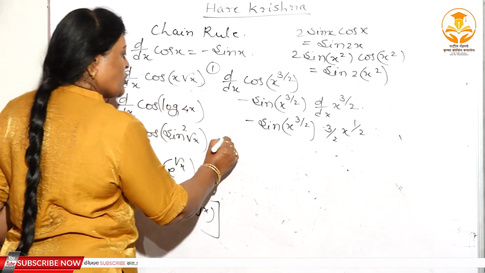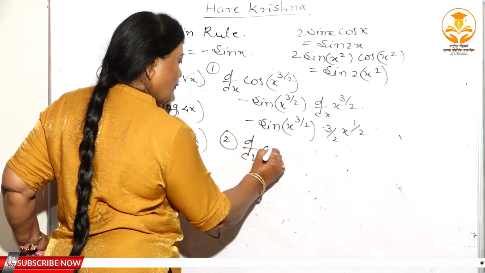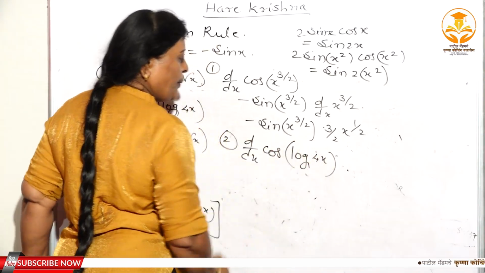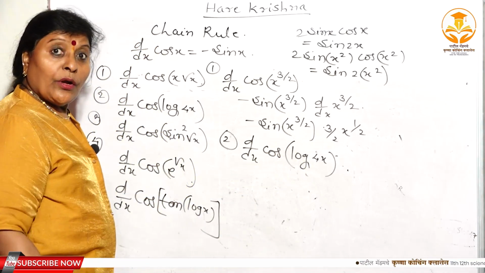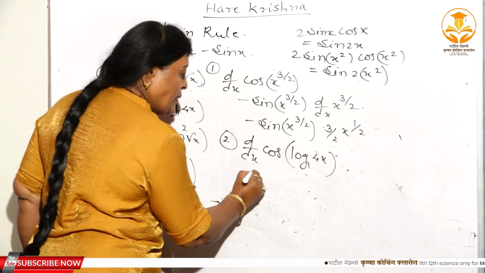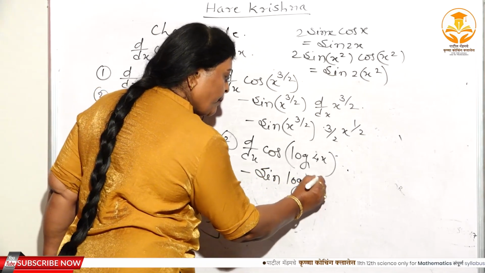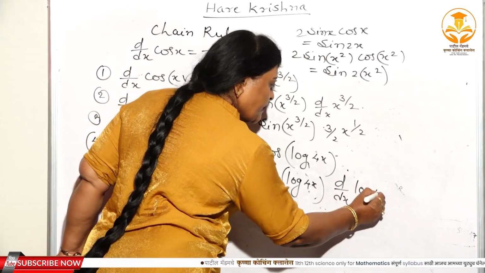Again, see the solution of the second example. d dx of cos of log of 4x. Again, very simple. Log 4x, you have to consider as u. Cos u ची derivative minus sin u, means minus sin log of 4x. Here again, d dx of log of 4x.